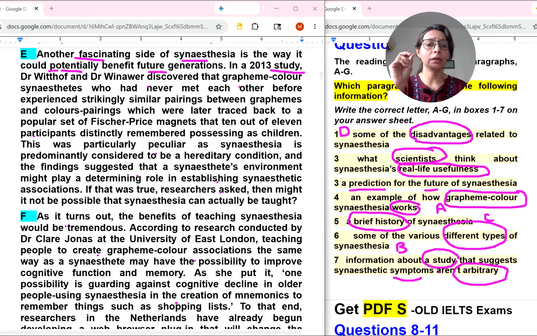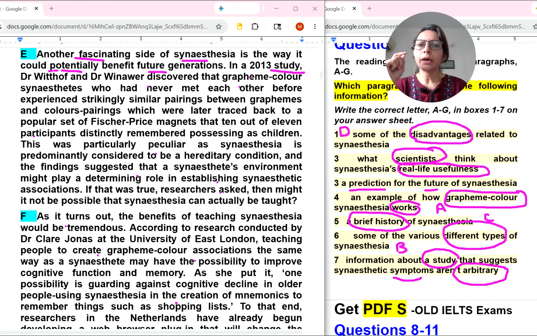Information about a study that suggests synesthesia symptoms aren't arbitrary. So here the first sentence is talking about how it could potentially benefit future generations, but here is a prediction for the future of synesthesia. It means third and seventh, we have to decide what will come, third or seventh.